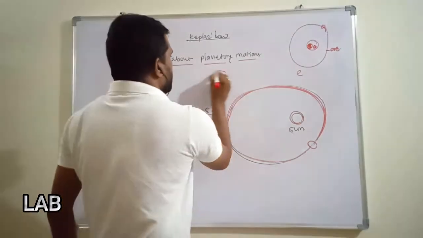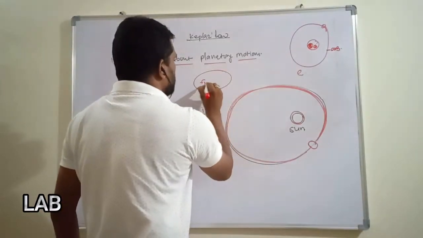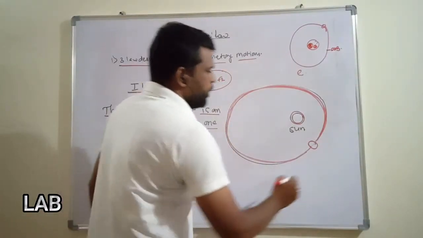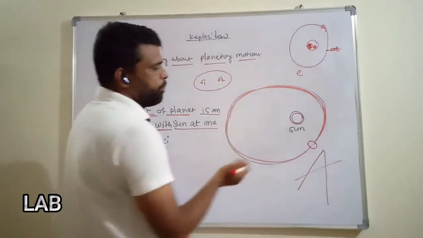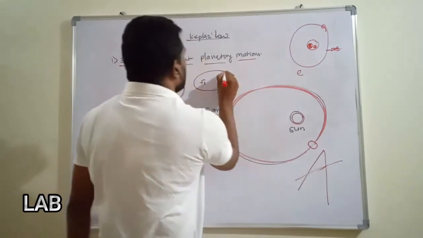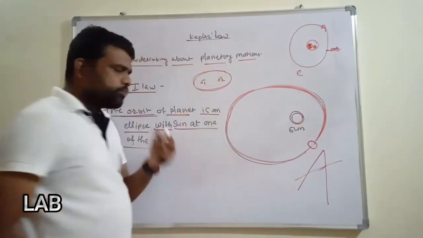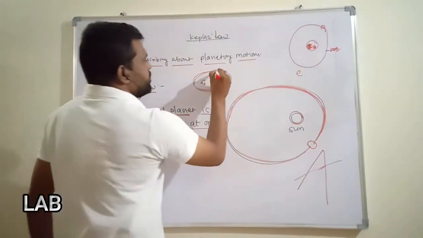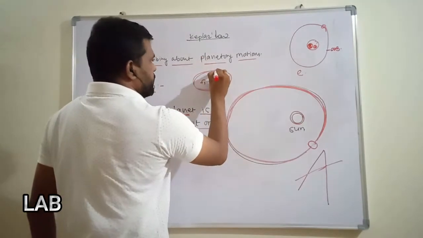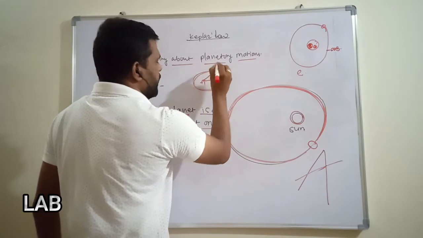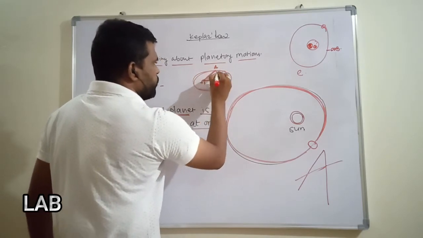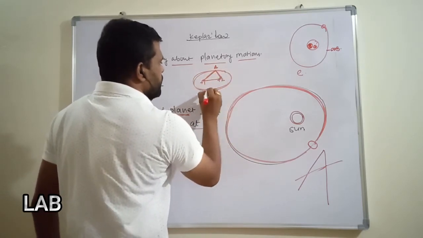As we know that an ellipse has two focal points, that is f1 and f2. If we take a cone and cut it by a plane section, we will get this ellipse. And if we take any point, if we draw this line and this line, and if we draw here A, the distances from f1 and f2 are the same.